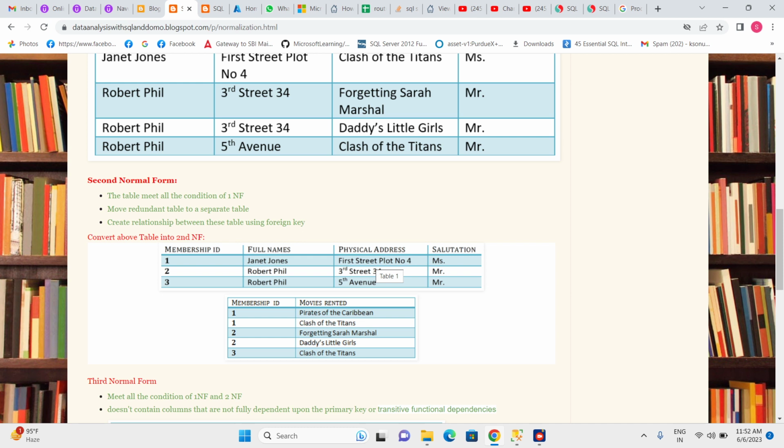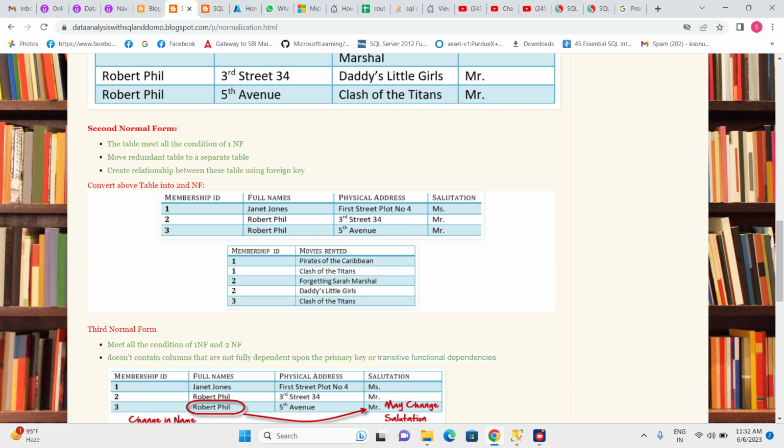Same for Robert Field. The name is the same, but this Robert Field is different because he has a different address, and we have a unique membership ID.